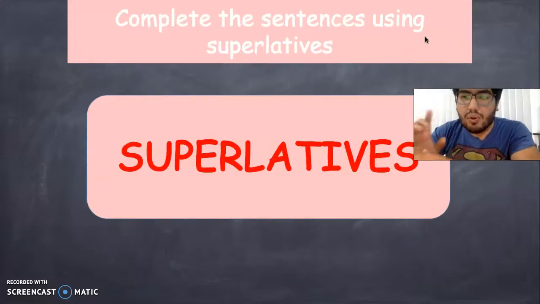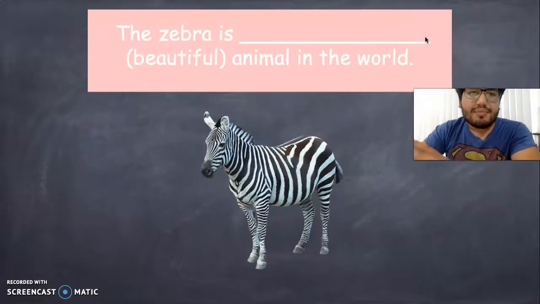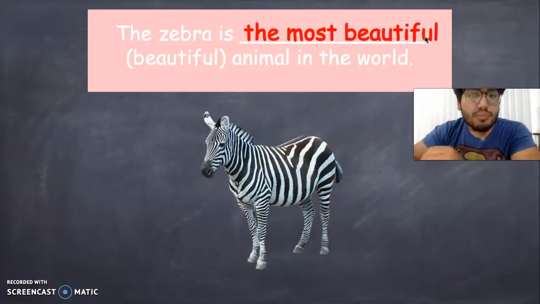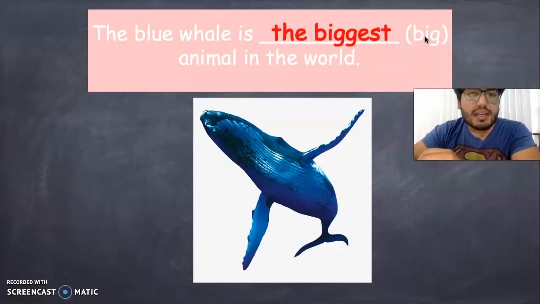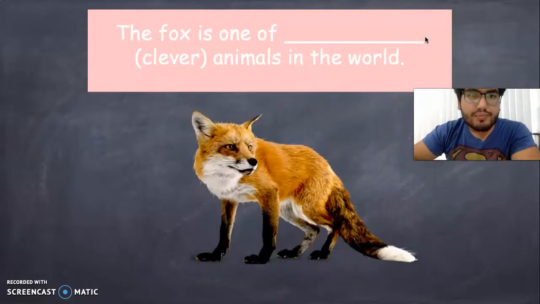Now let's compare all the whole animals. The zebra is animal in the world, and we have the adjective beautiful. The zebra is the most beautiful animal in the world. The blue whale is big animal in the world. The biggest animal in the world.